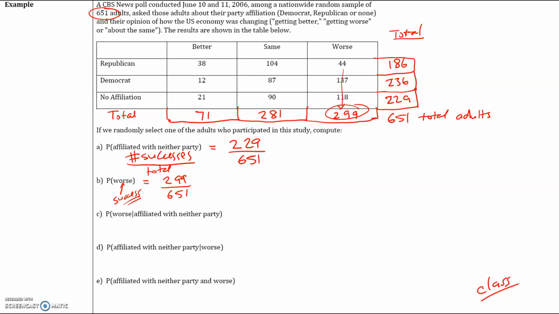Okay, so now part C, it says, what is the probability that if you select a random person, they said the economy is getting worse given that they have no party affiliation. Okay. Probability that they said the economy is getting worse, and that little vertical dash means given. So given that they have no affiliation.